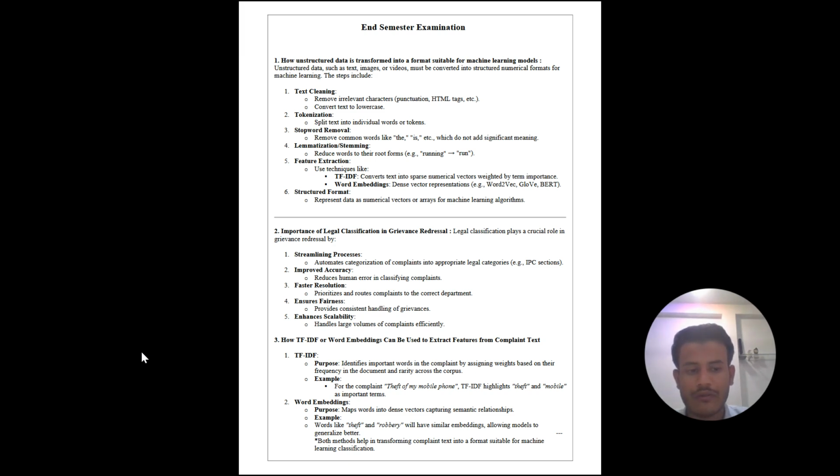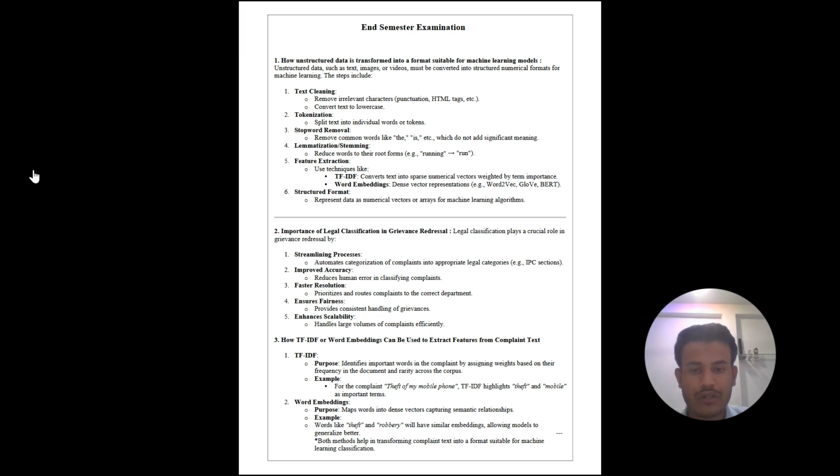Step 5 is feature extraction. Use techniques like TF-IDF, which converts text into sparse numerical vectors weighted by term importance. Word embeddings give dense vector representations. Step 6 is structured format. Represent data as numerical vectors or arrays for machine learning algorithms.